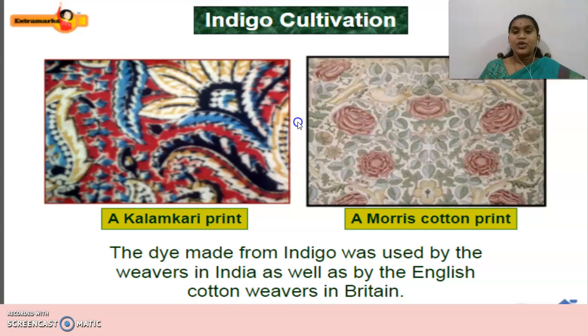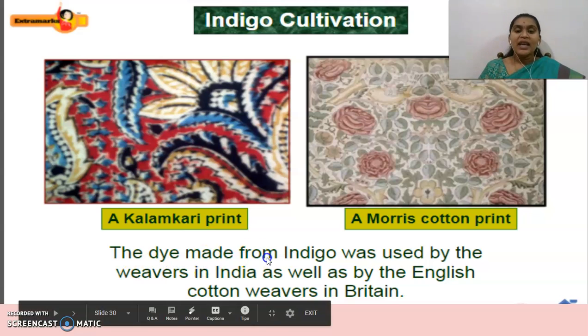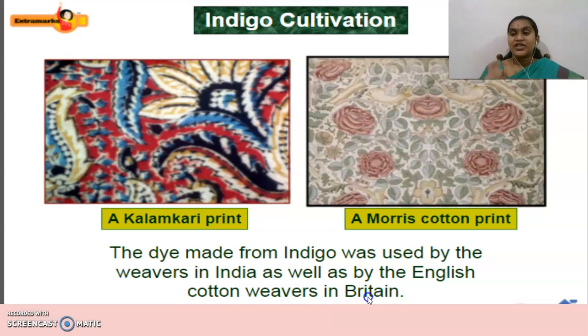Indigo cultivation: they started to give more and more importance to this kind of commercial crops. Okay, understanding, no, children? They gave much importance to the commercial crops. So here we can see indigo cultivation, a kalamkari print, a Morris cotton print. The dye made from indigo was used by the weavers in India as well as by the English cotton weavers in Britain. As I told you, people, there is a place called Manchester.